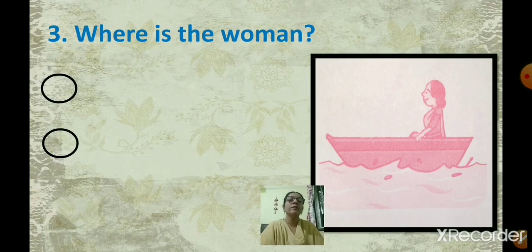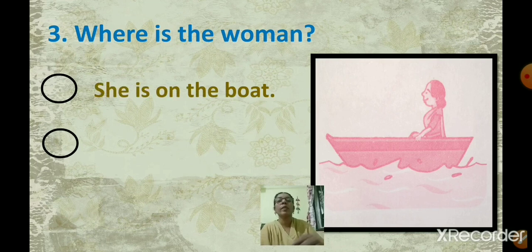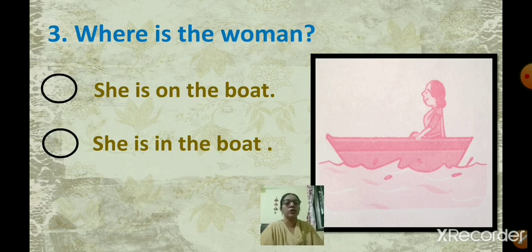Where is the woman? Observe the picture properly. Where is the woman? We'll see what the options are. She is on the boat. Another one is, she is in the boat. So, can you see where the woman is? Is she on the boat or is she in the boat?